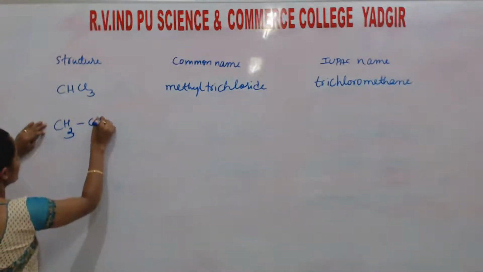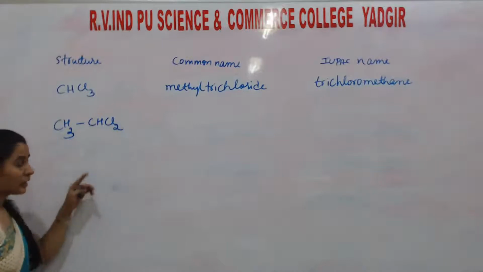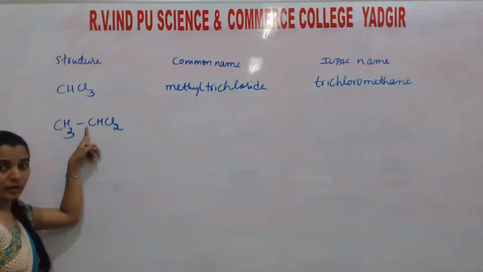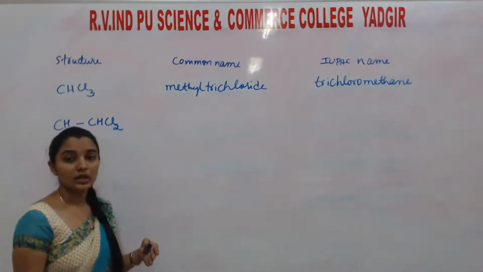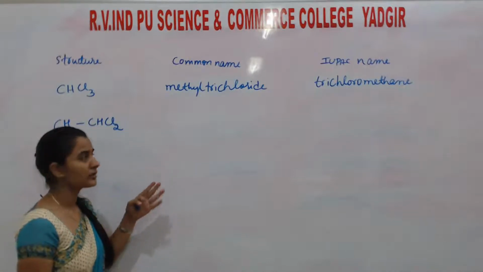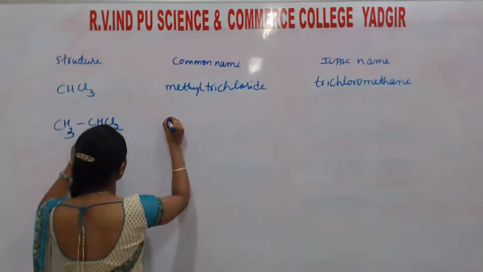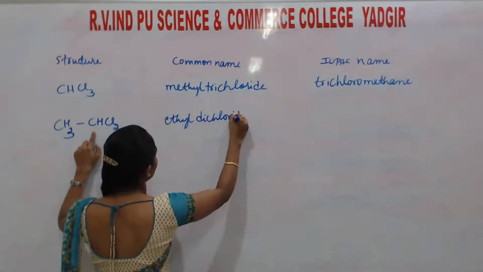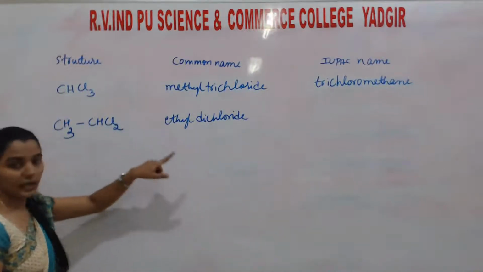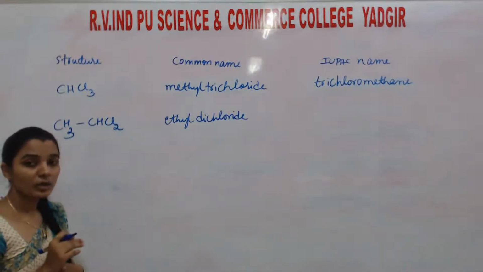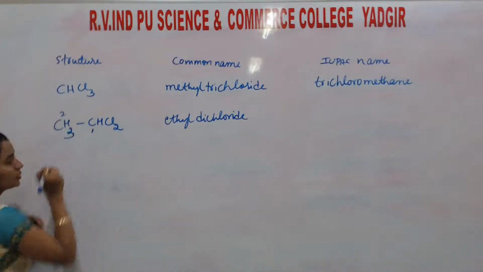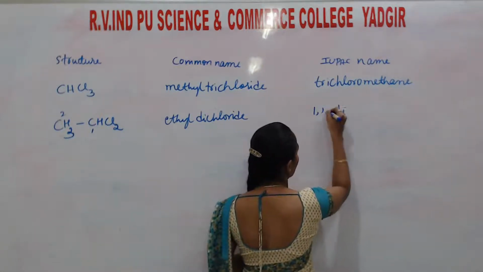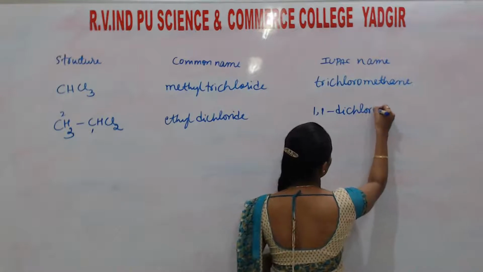CH3 single bond CHCl2. If the halogens are attached to the same carbon atom, then it is said to be what? Geminal. These are geminal dihalides. That is the common name. Here, this is ethyl dichloride. Two carbon atoms are there, ethyl dichloride. In the IUPAC name you can easily write. Listen, this is 1, this is 2. Correct? Then you may write 1,1-dichloroethane.